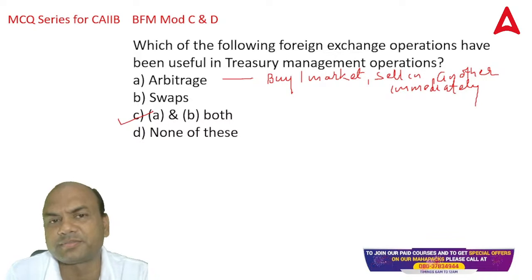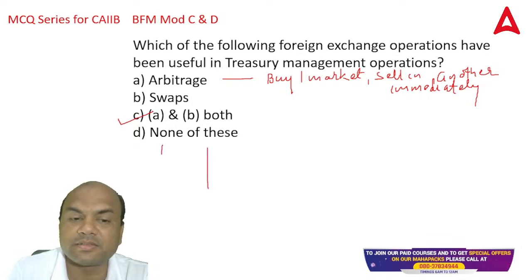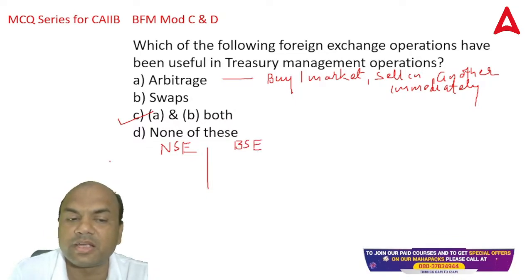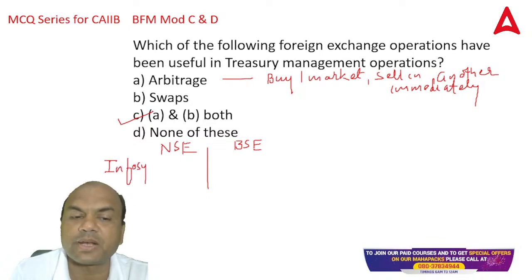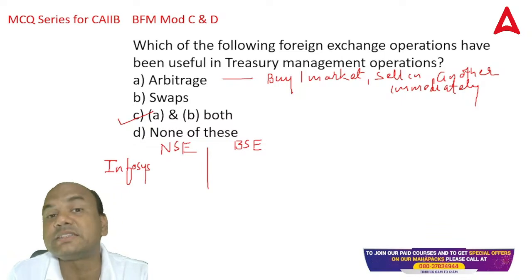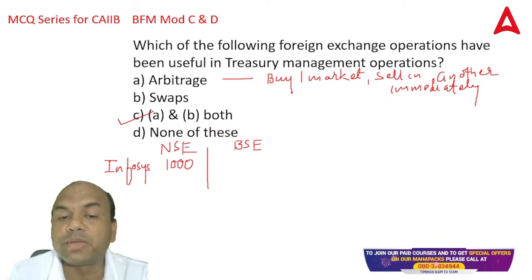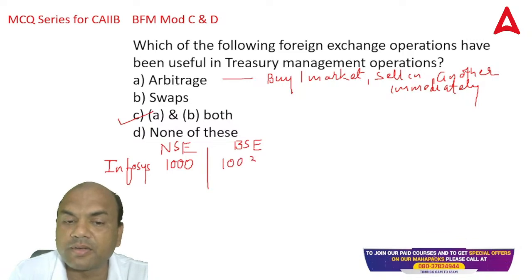How many stock markets are there in India? There are two, NSE and BSE. Many times there is a difference in prices. For example, Infosys. Let's say the Infosys price on NSE is 1000, and on BSE at the same time it is 1003.